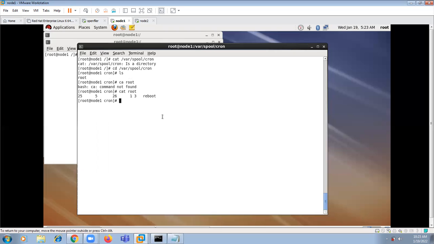You can see, for example here, if any user has set a job, how many jobs are there. So you can come to this location where /var/spool/cron is a directory location. Come to this location, and when you list all the users, it will display how many users have specified a job. Simply cat the username and it will display what job he has scheduled. All these things will be displayed.